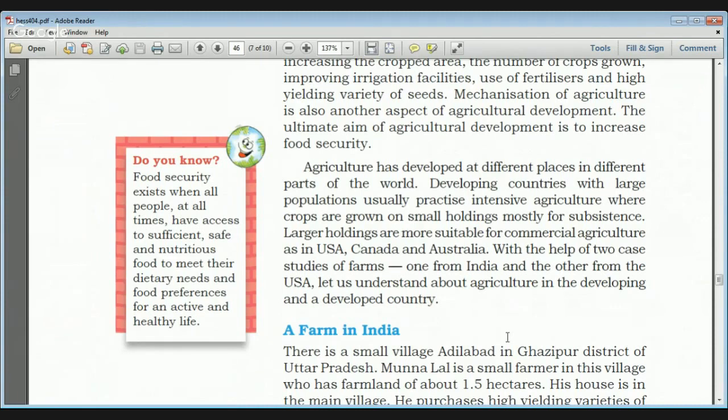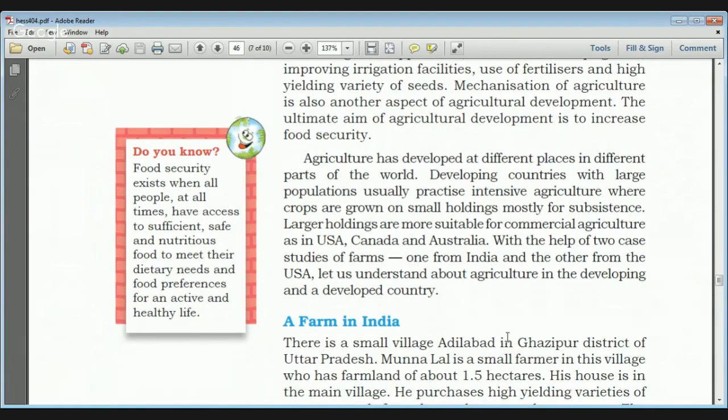Because of overpopulation and the increasing population, food security these days is a very large problem, and that is why the government of India has introduced various acts to give food security to all its citizens. The most important act was the National Food Security Act, and it focused on poor people and the lower strata of society.